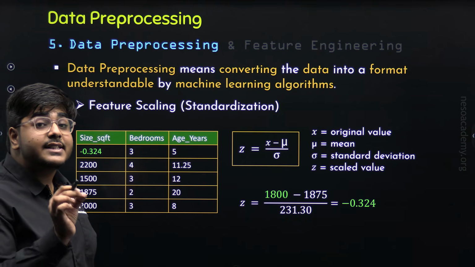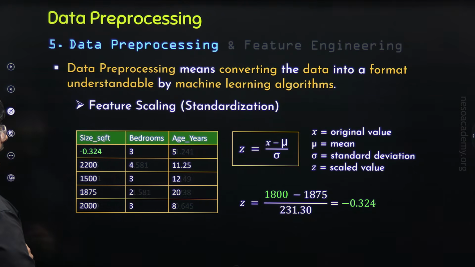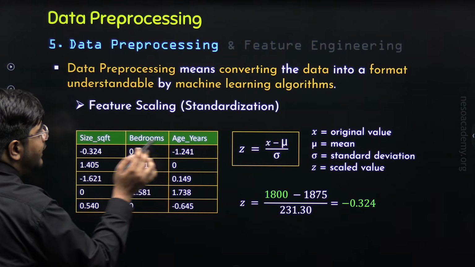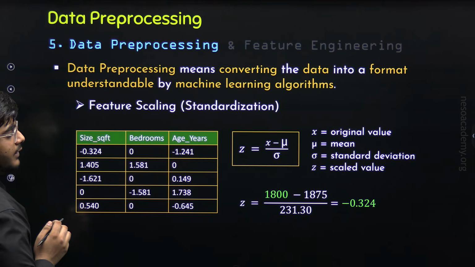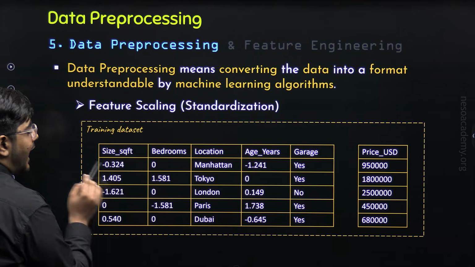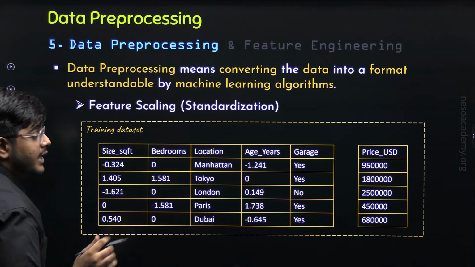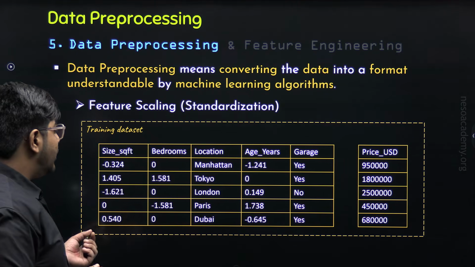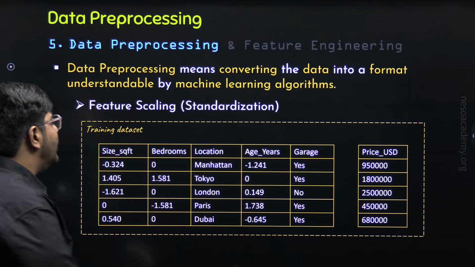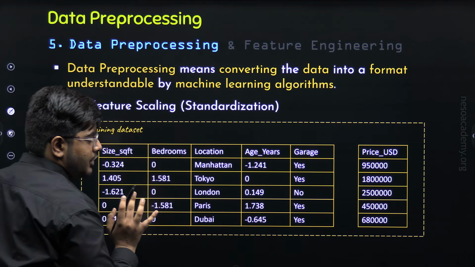So after calculating the scaled values for all these original values, we will get a table like this. These are the scaled values according to this formula for all the three numerical features of the dataset. Now the dataset looks like this. Here you can see in size SQFT, age years and bedrooms, we have the scaled values instead of the original values. Now these values are in the same range, or the same scale. That is known as feature scaling, or specifically in this case, standardization.